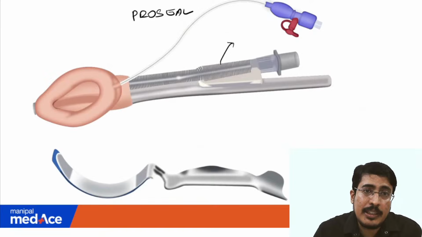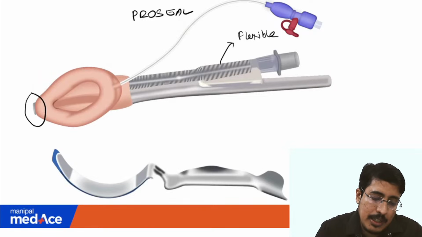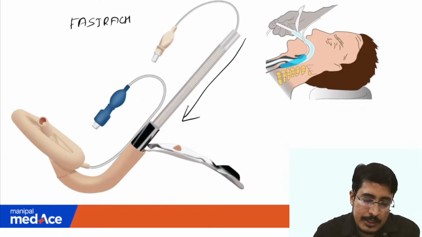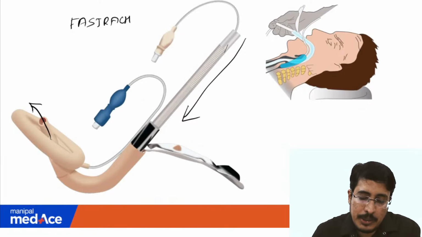So it is a little flexible. This also has a dedicated drainage channel, just like this one. See, this tube you're passing here and it's coming out through this, so it's allowing intubation.